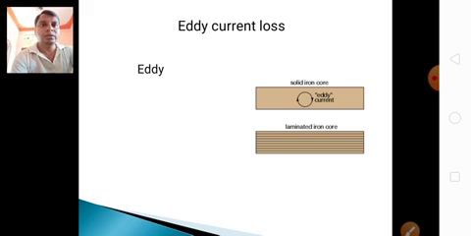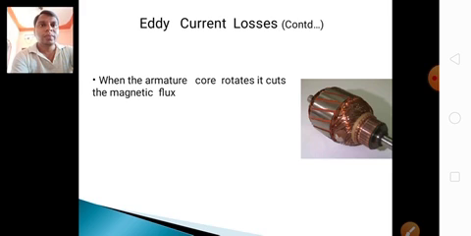This is the eddy current loss. Eddy current loss means whirlpool or swirl. Solid iron core, laminated. In solid iron core, the current will be more, so losses will be more. In the lamination core, the losses will be less.